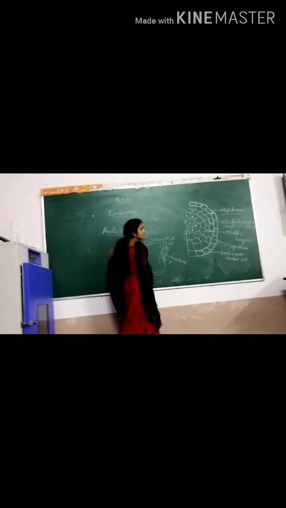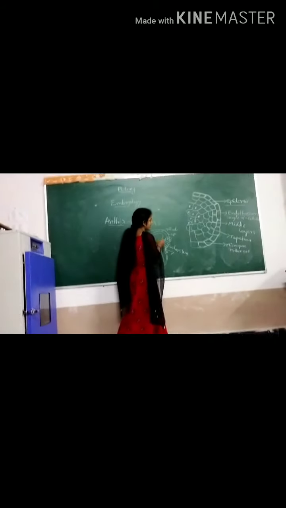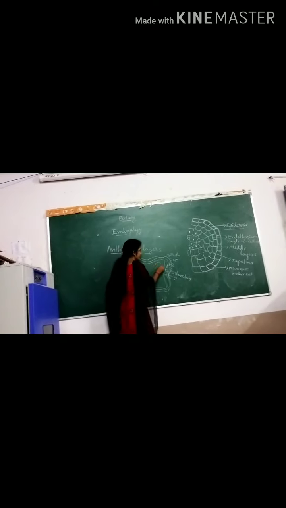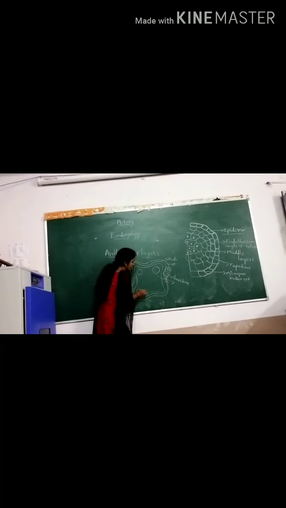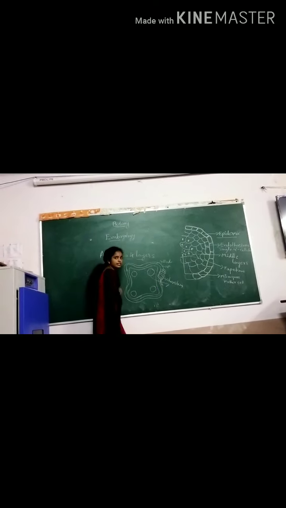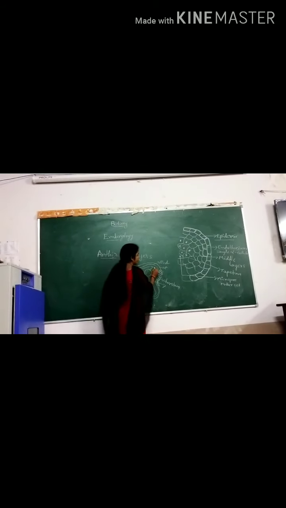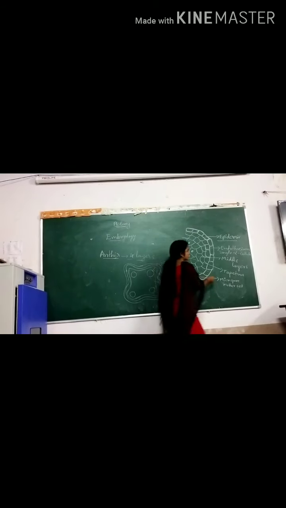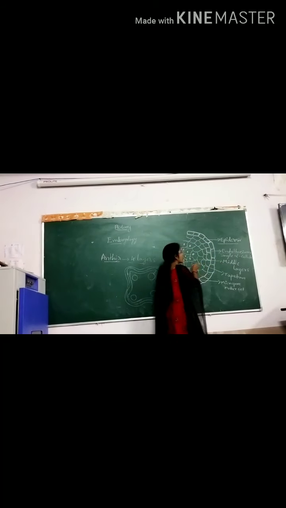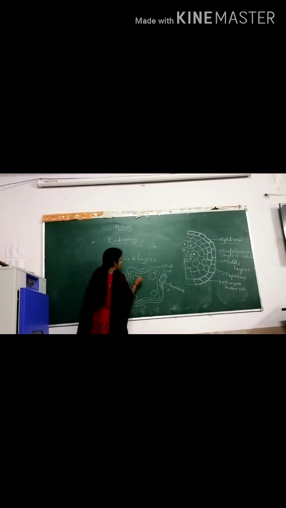Which layer is present? Middle layers are present. These middle layers are helpful to the four lobes. Four pollen sacs are present. They give the nutrients. What is the function of the middle layer? They give the nutrition to the microsporangia.